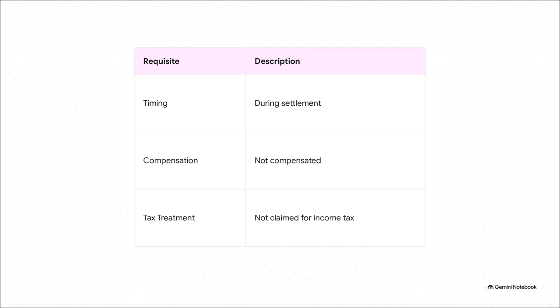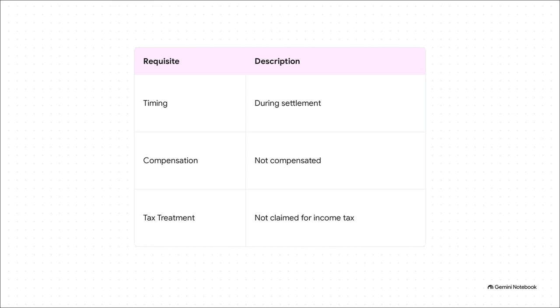But wait, just having a ShIFTERS loss isn't quite enough. It has to meet 3 strict requisites, and these are the exact traps examiners love to set for you. First up is timing. The loss must happen during the settlement of the estate, and strictly not later than the last day for the payment of the estate tax, which is generally within 1 year of death. Second is the compensation rule. The loss absolutely cannot be compensated by insurance.